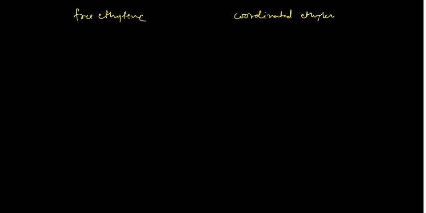In case of the free ethylene, it was 133 picometer. In that case, it is 137 picometer in the coordinated complexes.